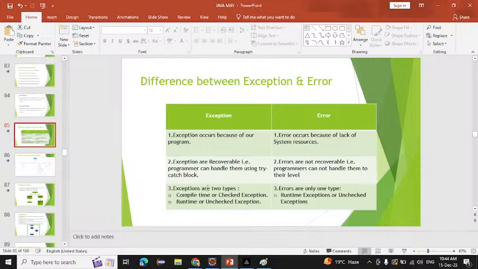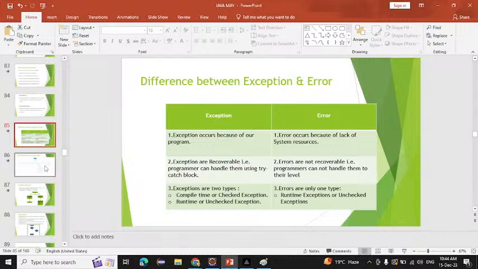Exceptions have two types: checked exception, also called compile time exception, and unchecked exception, also called runtime exception. Errors are only one type, that is the runtime or unchecked kind. Runtime exceptions can also be called errors. Runtime exceptions also come under error.